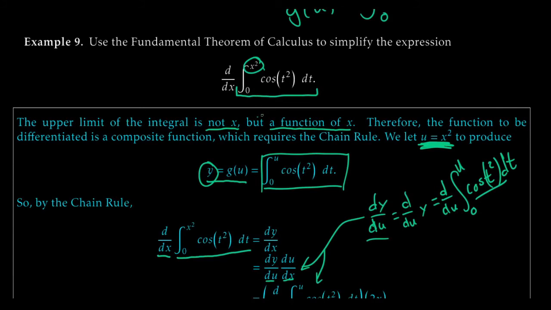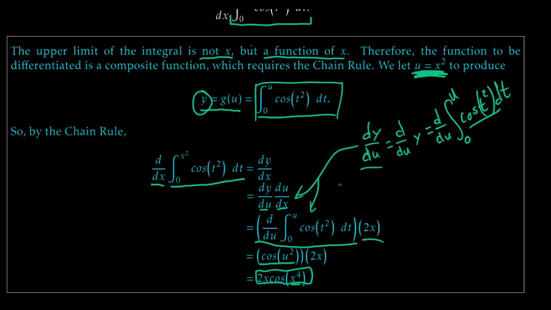It all works the same, it's just in a slightly different place. So all we do is just apply the good old-fashioned chain rule and we get our answer. The derivative with respect to x of the definite integral from 0 to x squared of cosine of t squared dt is just 2x cosine of x to the fourth.